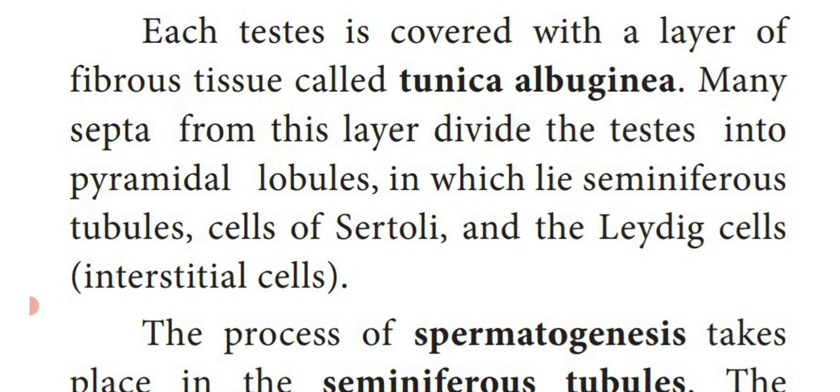So dear students, this is an important book back question. Explain the structure of male sex organ in human, or structure of testis. Each testis is covered by a layer of fibrous tissue known as tunica albuginea. Then each testis is divided by a partition or septa which forms the pyramidal lobules, which contain seminiferous tubules, cells of Sertoli, and the Leydig cells.